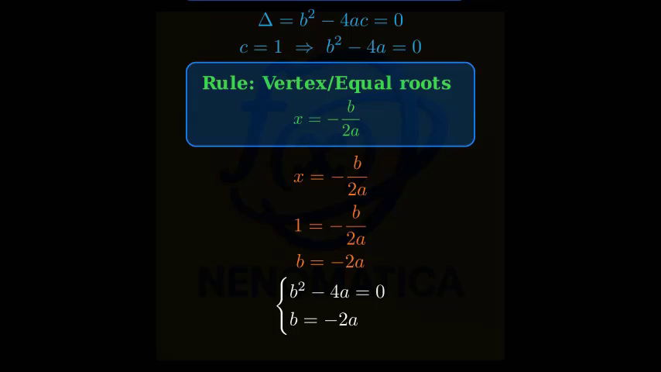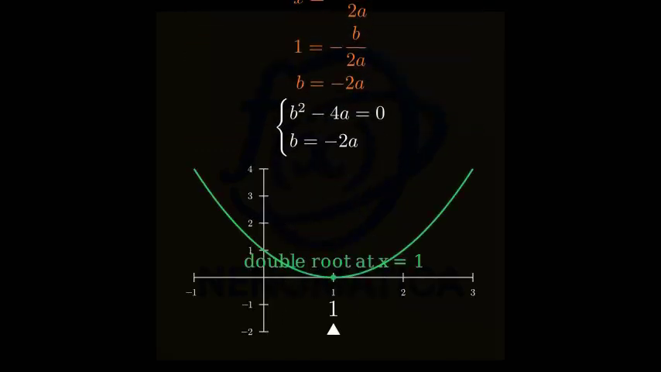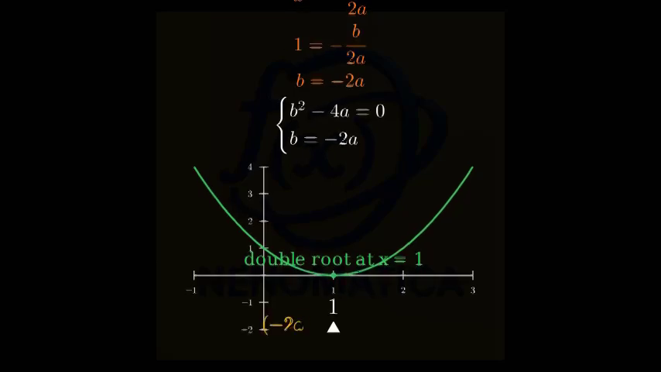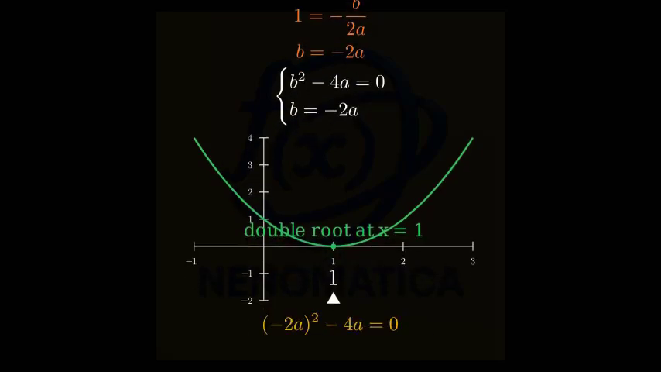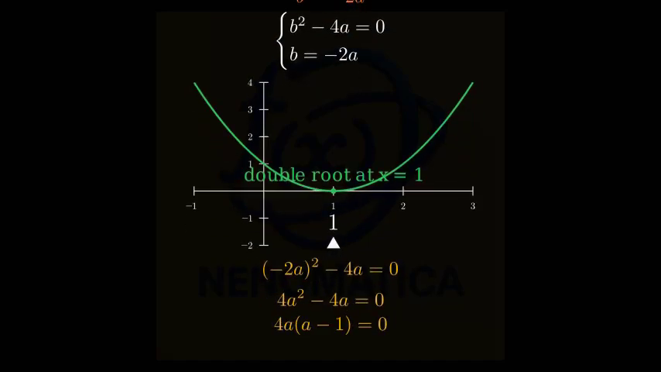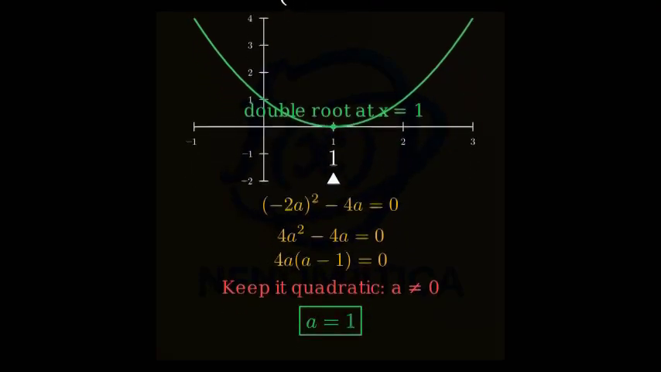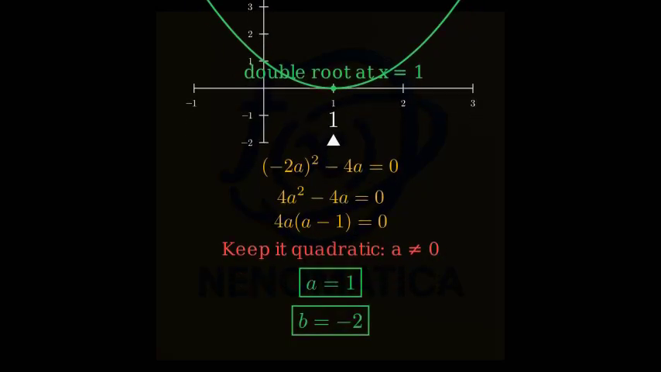Now combine both conditions as a simple system. Using b equals -2a inside b squared minus 4 equals 0, we get (-2a) squared minus 4 equals 0. That simplifies to 4a squared minus 4 equals 0. Factor to 4 times (a minus 1) times (a plus 1) equals 0. a cannot be 0 or it would not be quadratic. So a equals 1 and then b equals -2. Therefore the unique valid pair is a equals 1 and b equals -2.